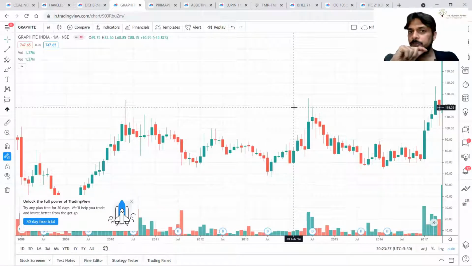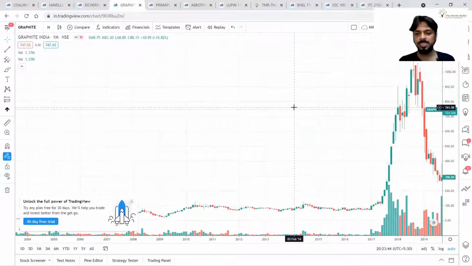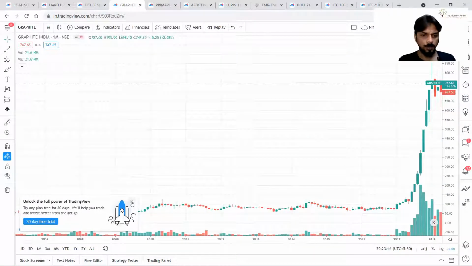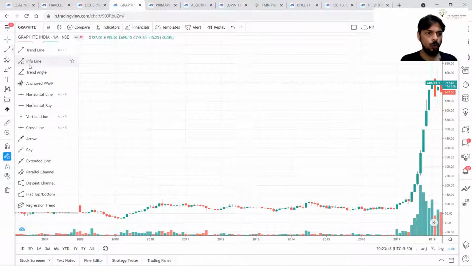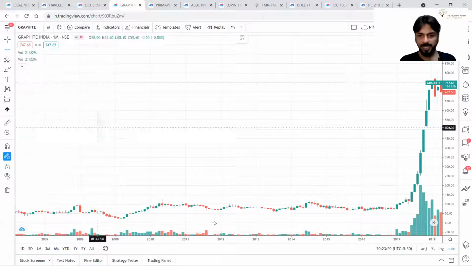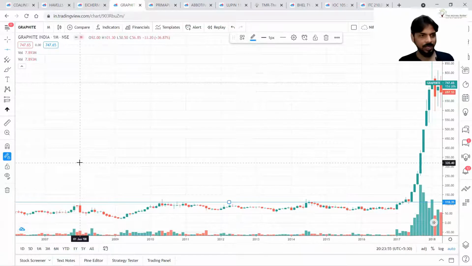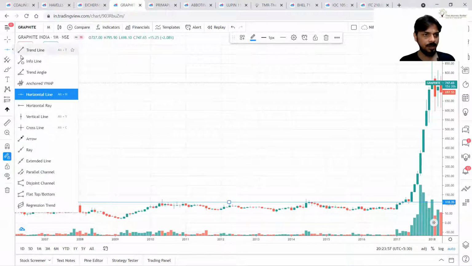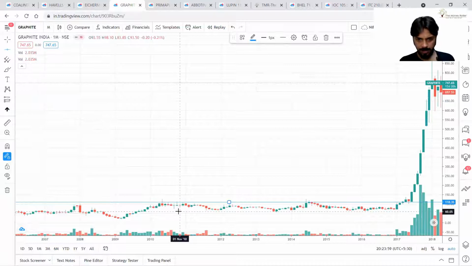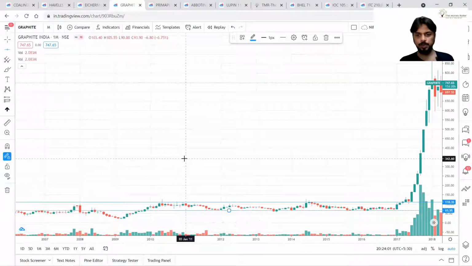Now, second, what will happen if price is moving within a range? What is a range? Range means it is a zone between two price levels. So here Graphite India is moving between 110 and down to 70 rupees.